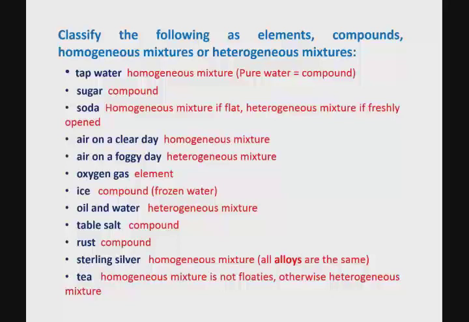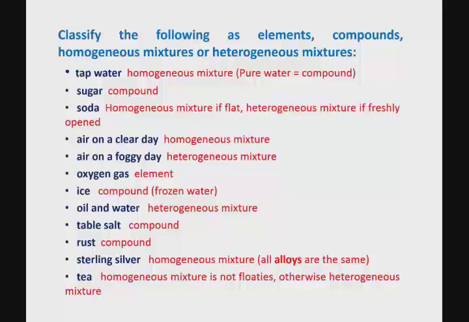Now if it's freshly opened soda, as soon as you open the can or the bottle and you see bubbles, you see the fizz, that's a heterogeneous mixture because you're able to visibly see the gas separate from the liquid. But if it is flat, the gas has all escaped already, then that is a homogeneous mixture because the rest of the components are visibly indistinguishable.